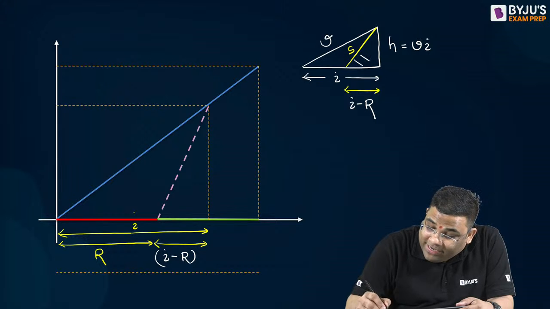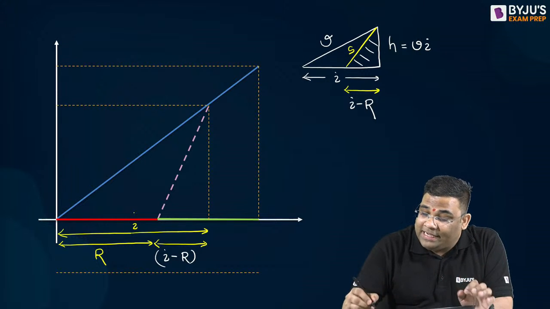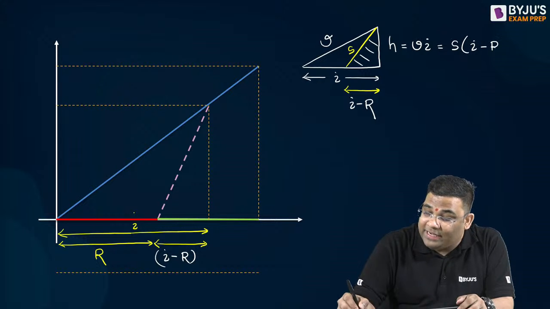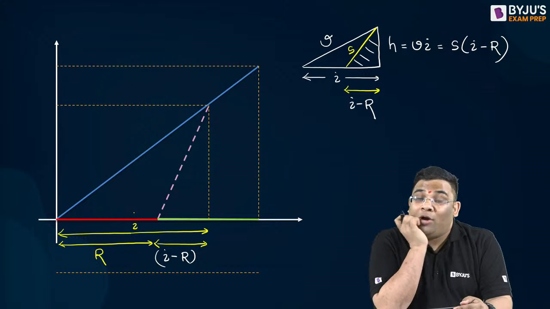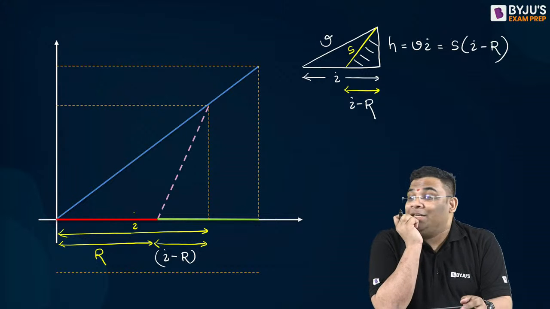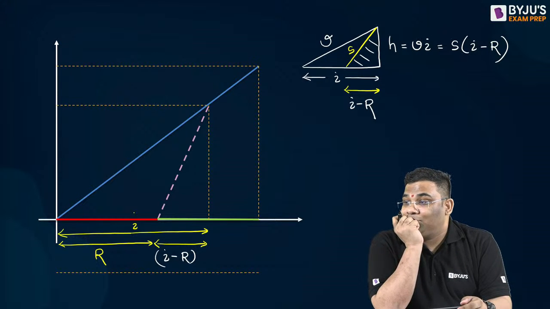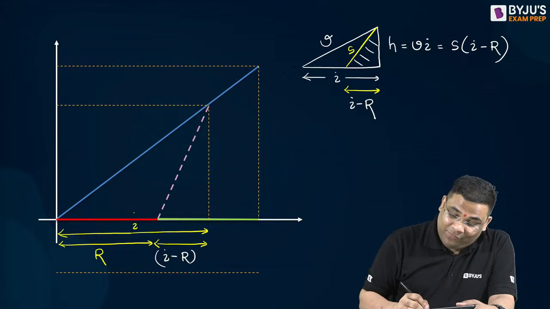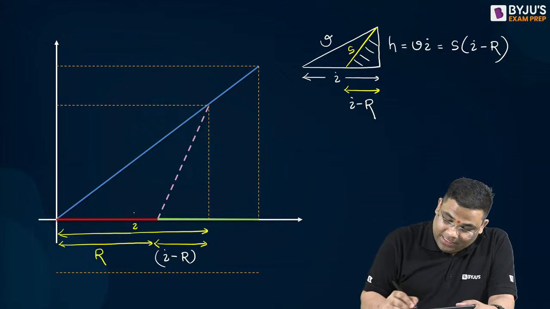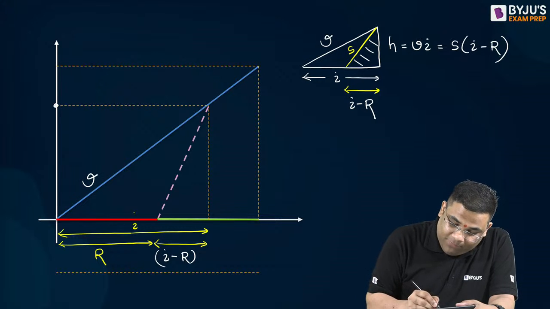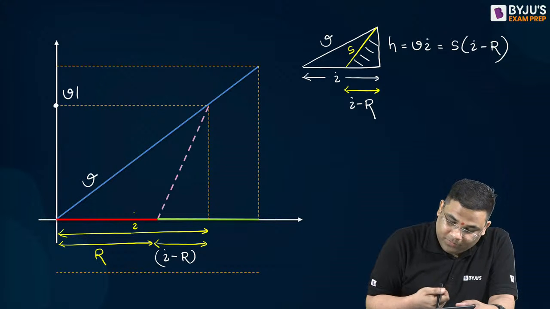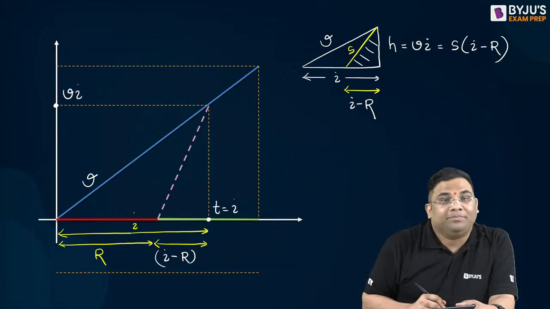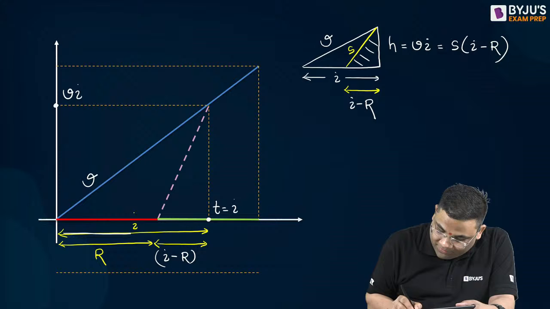So from this small triangle, can I say this will also be equal to S into t minus r? Yes or no? From the bigger triangle, this was V, so this became V into t, because this was T is equal to t.